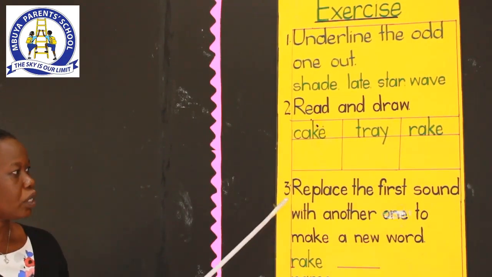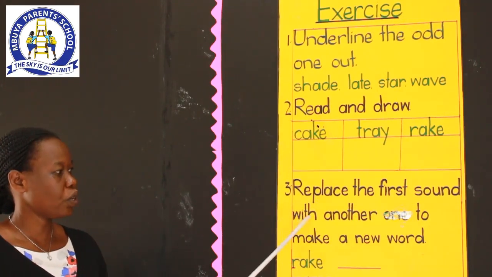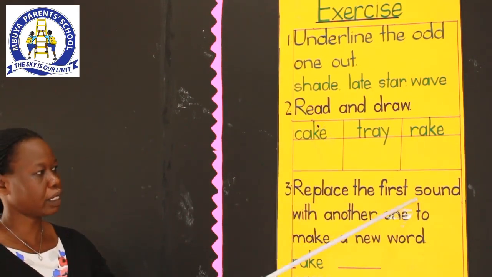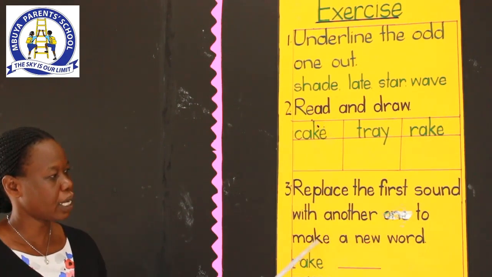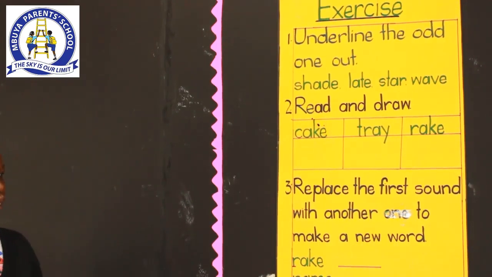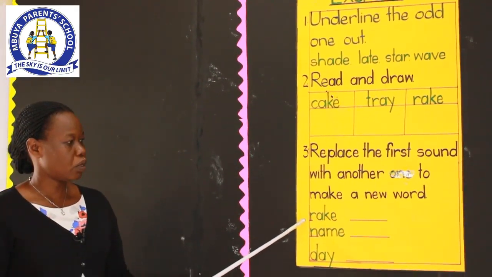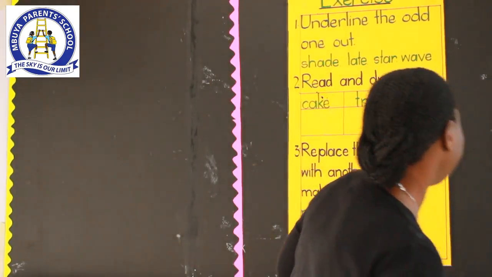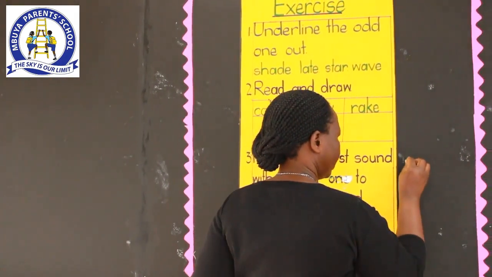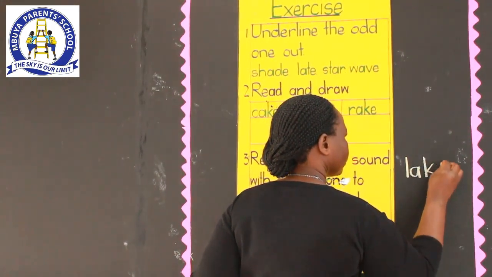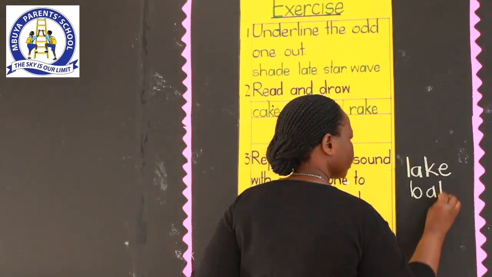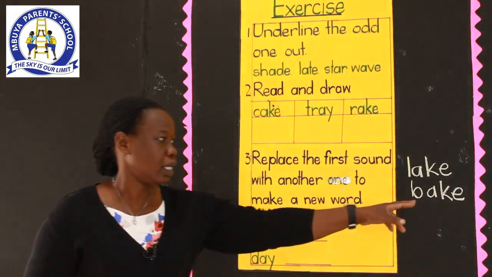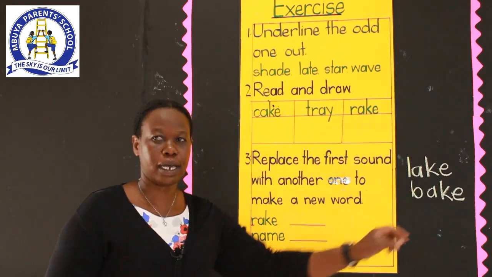Number 3, replace the first sound with another one to make a new word. So we were given these words. Our first word was rake. Now, the word rake, I expected you to write either lake or bake, or any other word which has the same letter combination of A, K, and E.